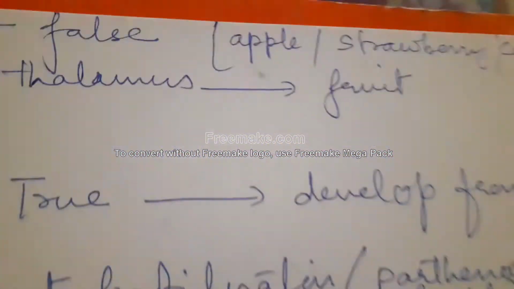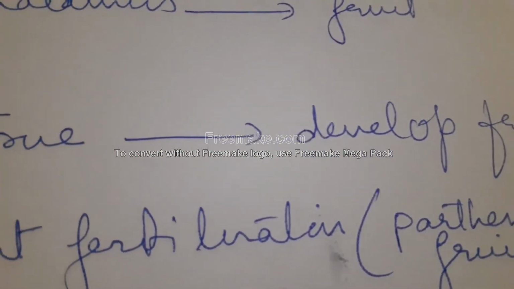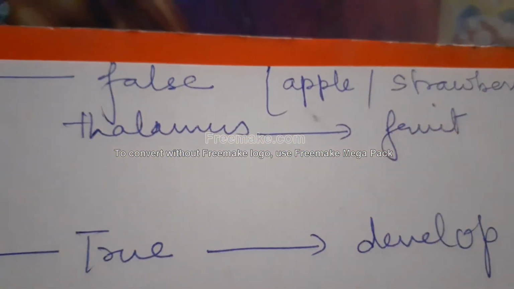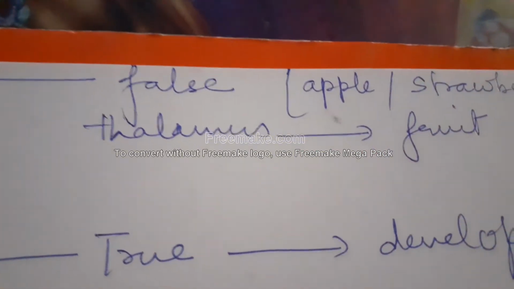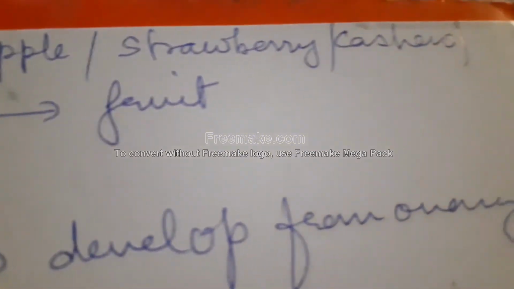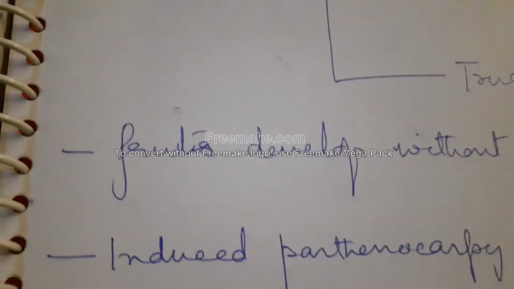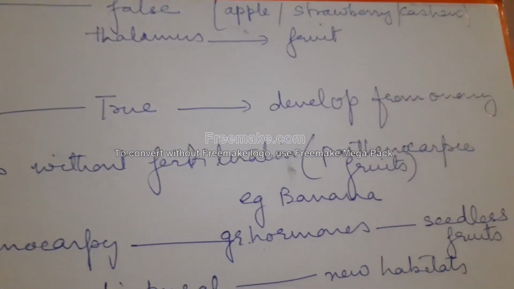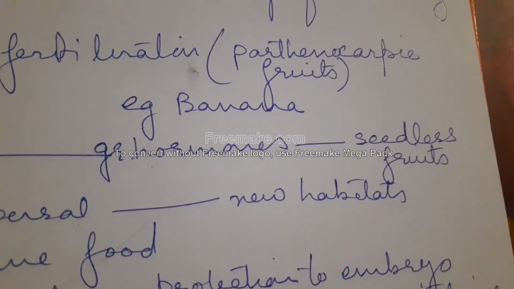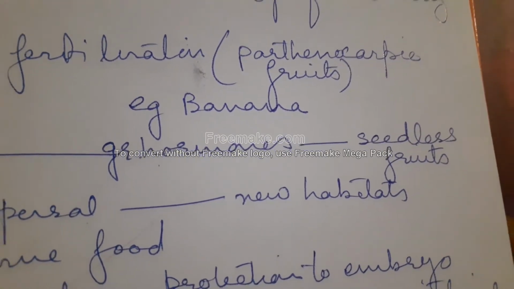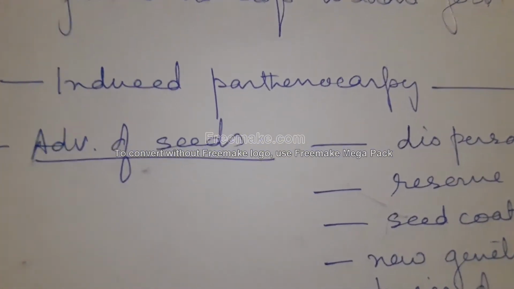Now, peas, wheat, and maize are examples of true fruit, whereas in the false fruit category, we know that the fruit develops from the ovary and the thalamus or any other part of the flower, like in apple and strawberry or in cashew nuts. Now fruits sometimes develop without fertilization also, and such fruits are called parthenocarpic fruits, for example banana. Now parthenocarpy can also be induced with the help of growth hormones, and that may result in seedless fruits also.